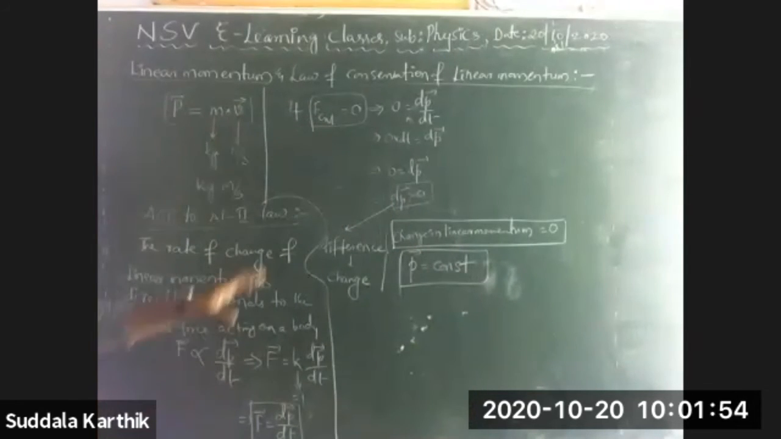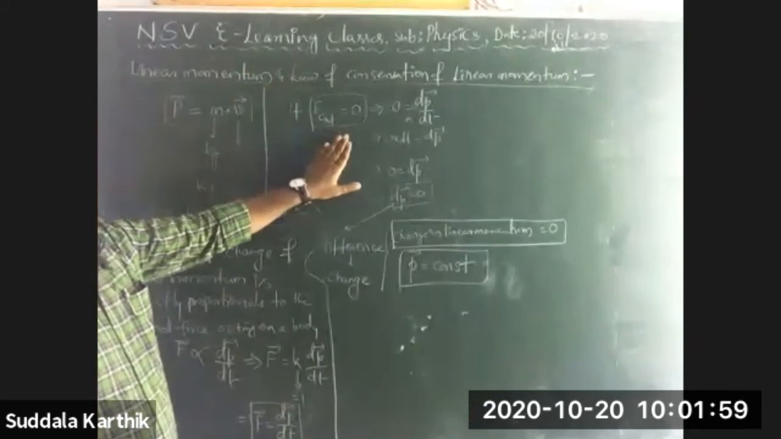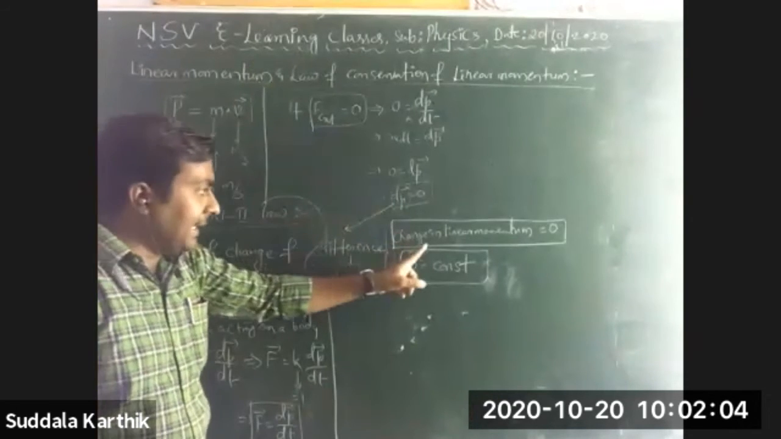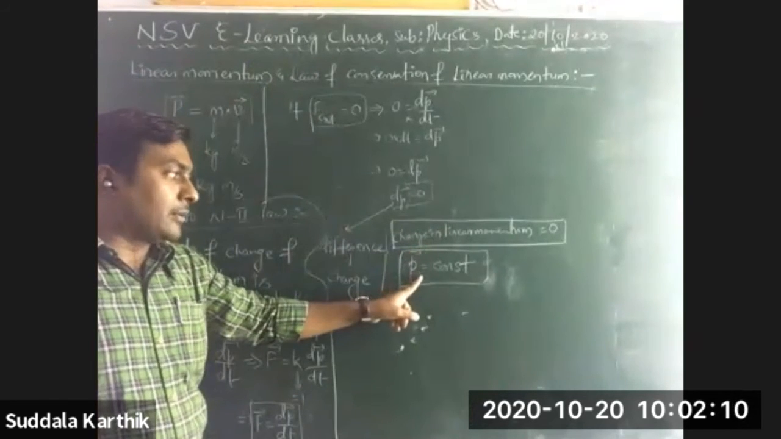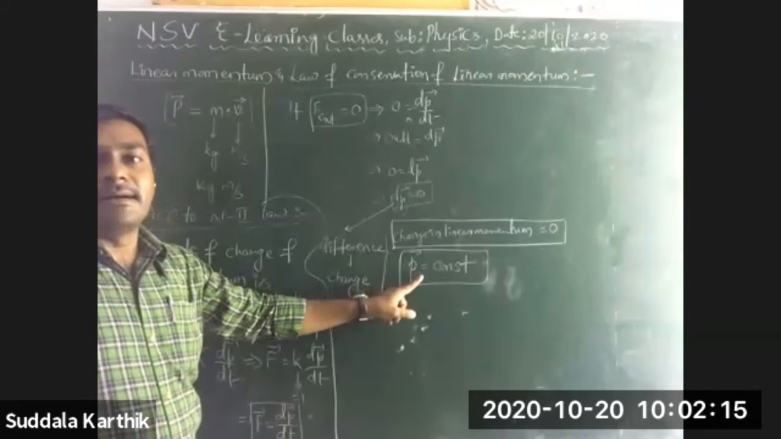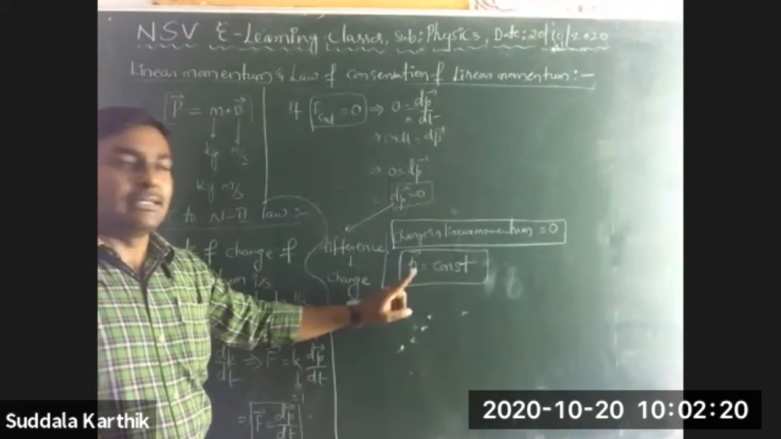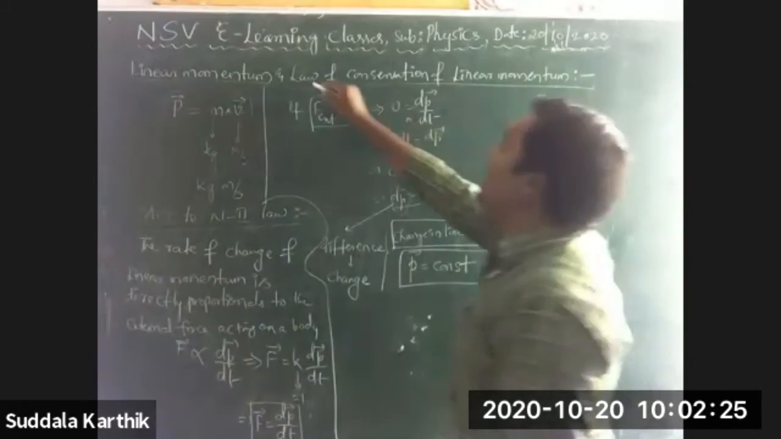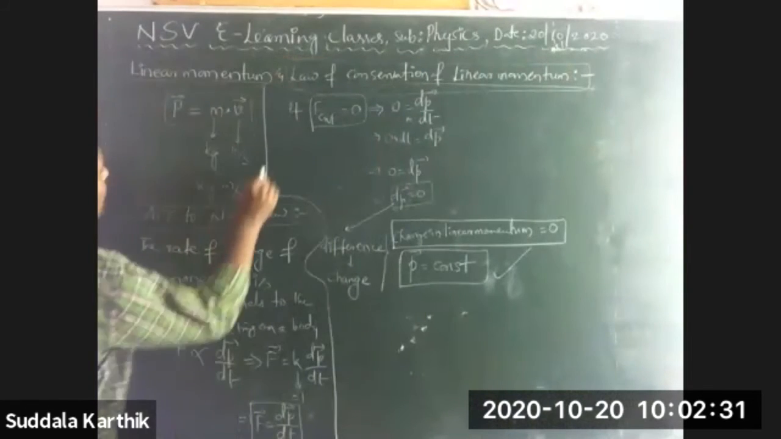Simply, if the external force acting on any body is equal to 0, then the change in its linear momentum is also 0. Nothing but the total linear momentum must be constant. It will be constant. So this linear momentum definitely should be constant. This is about the law of conservation of linear momentum.